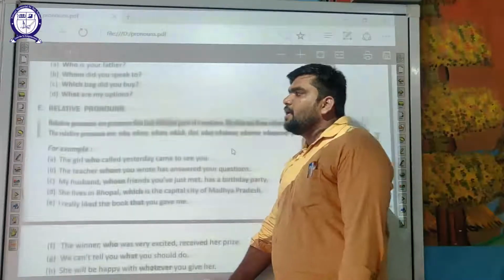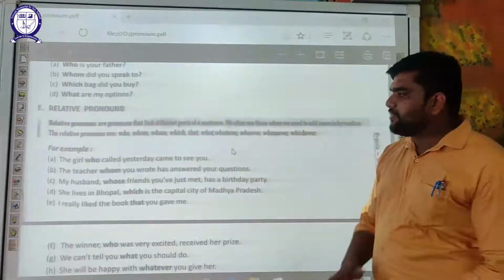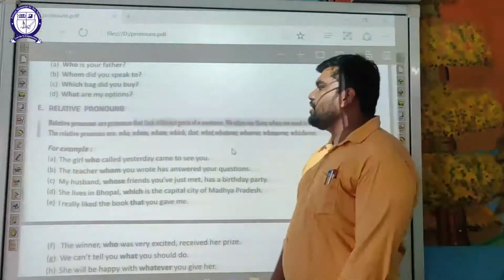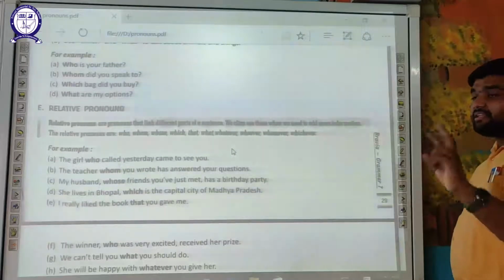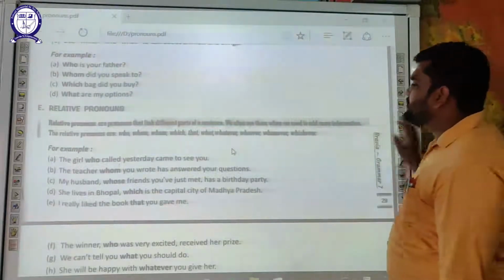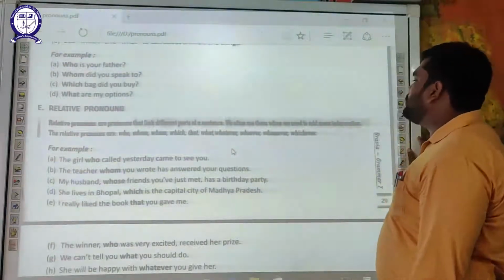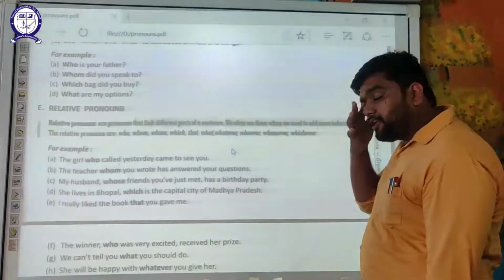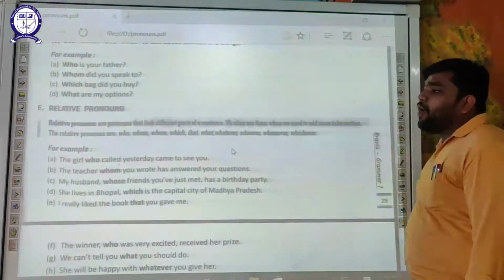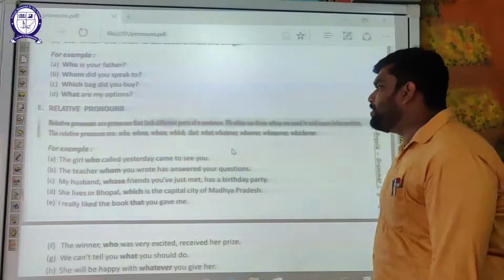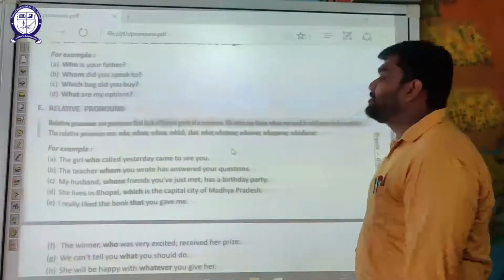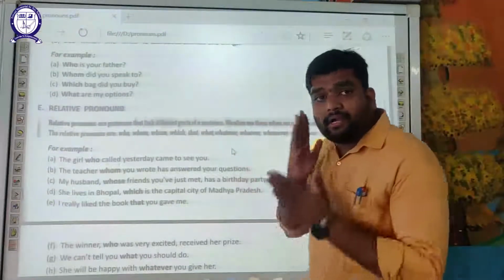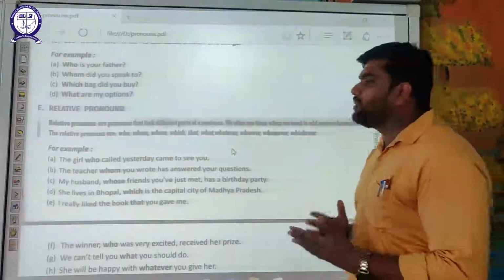Okay. The next part, relative pronouns, that relate something. Relative pronouns are pronouns that link different parts of a sentence. They interlink each other. We often see them when we need to add more information. The relative pronouns are who, whom, whose, which, that, what, whatever, whoever, whomever, whichever. Relative pronouns connect two things. They link two things in a sentence.